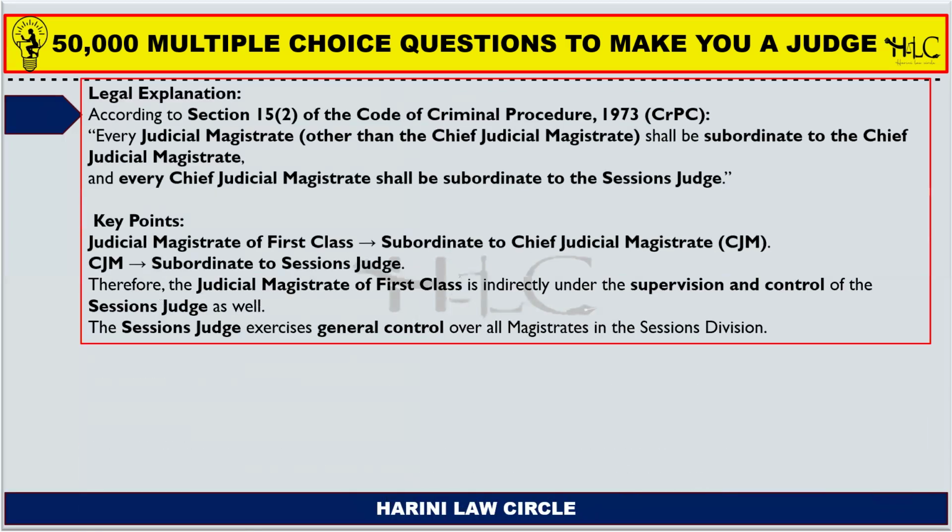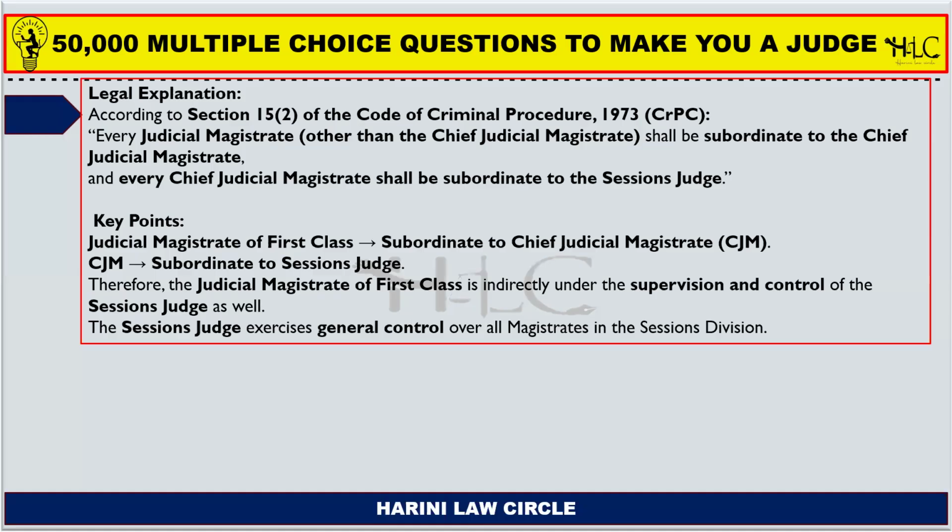Option D is the correct answer. According to section 15, subsection 2 of the Code of Criminal Procedure, every judicial magistrate other than the Chief Judicial Magistrate shall be subordinate to the Chief Judicial Magistrate, and every Chief Judicial Magistrate shall be subordinate to the Sessions Judge. So the key points that you need to consider for the examination perspective is judicial magistrates of first class are subordinate to the Chief Judicial Magistrates, and the Chief Judicial Magistrates in turn is subordinate to the Sessions Judge.